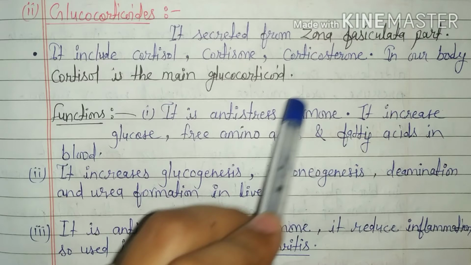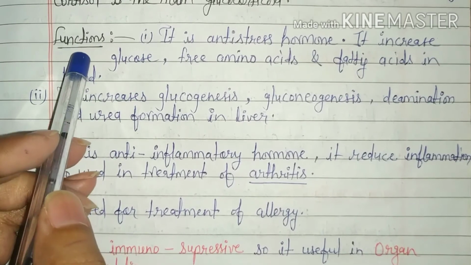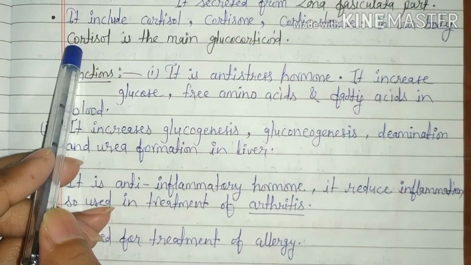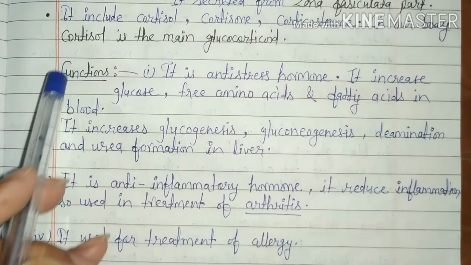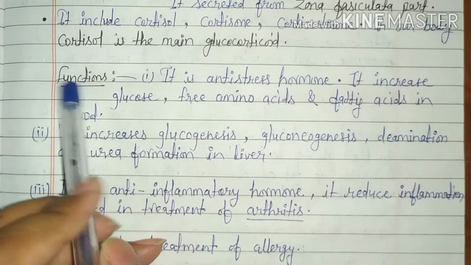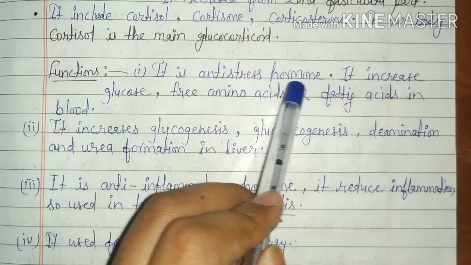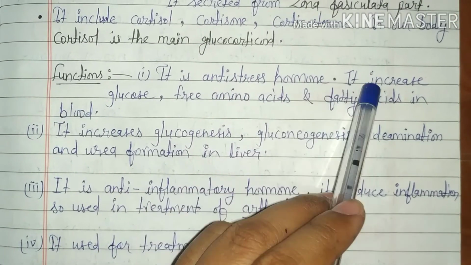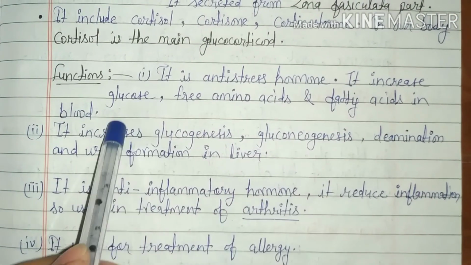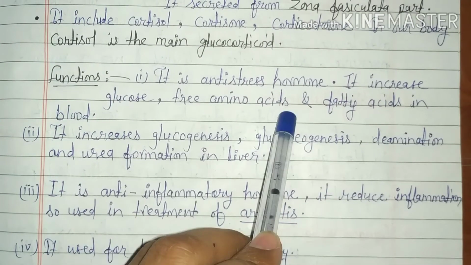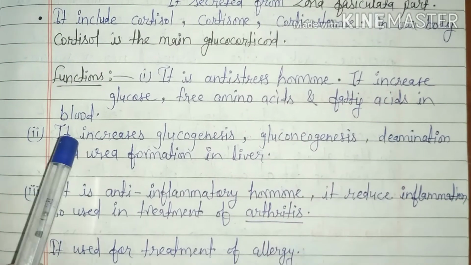Function of glucocorticoids. Cortisol hormone is also called hydrocortisone. First function is it is an anti-stress hormone and it increases glucose, free amino acids and fatty acids in the blood.